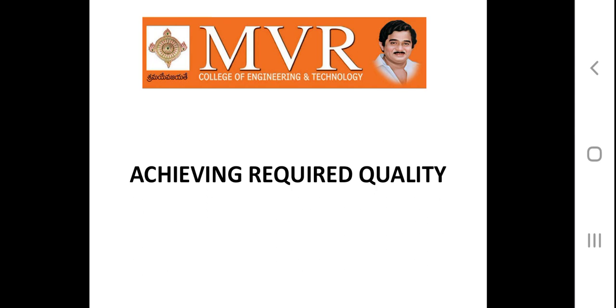Achieving required quality. Software best practices are derived from the development process and technologies. This summarizes some dimensions of quality improvement.